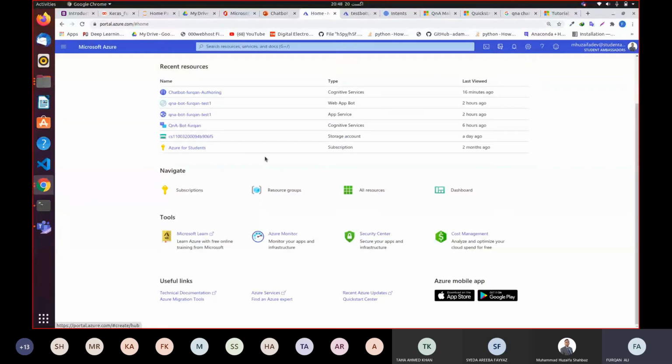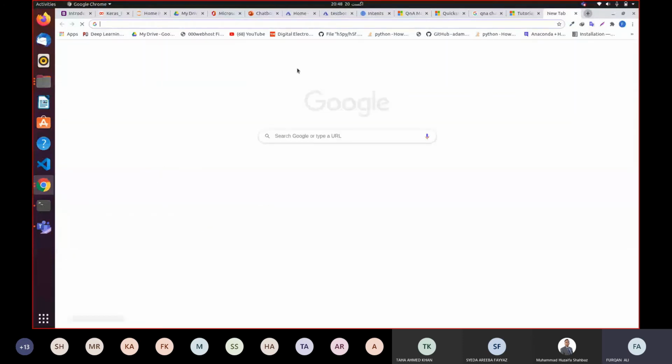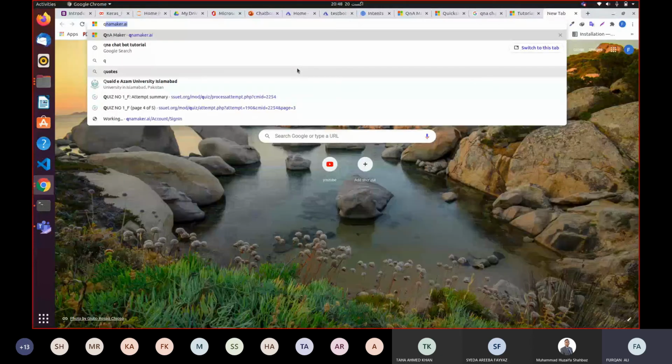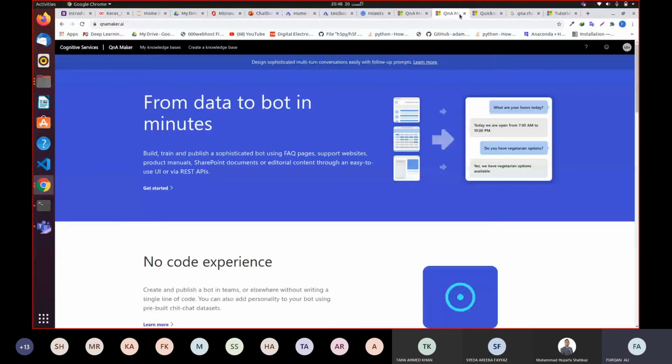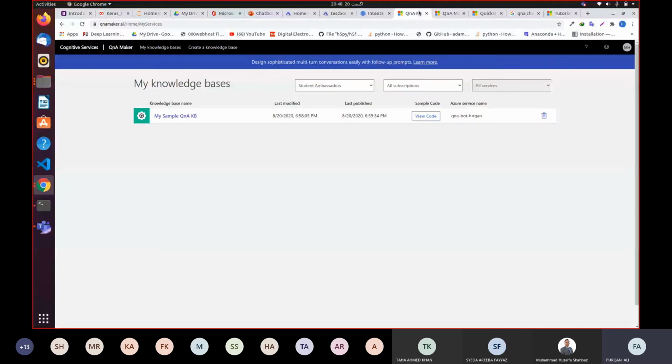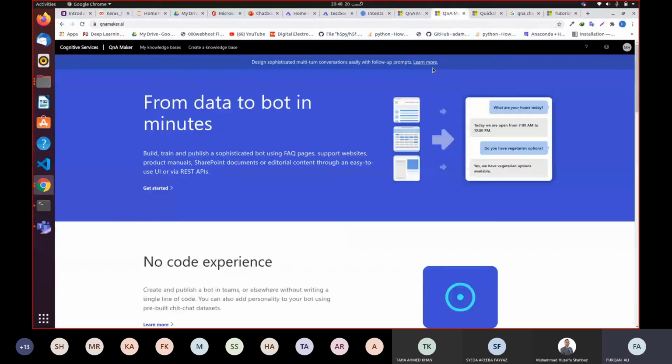First of all, you have to go to qnamaker.ai. Go to qnamaker.ai. Once it opens up, you do have QnA Maker AI over here. Okay, I'm already signed in. When you open up, you will see a sign in option over here. You click sign in and you sign in with your Outlook credentials.